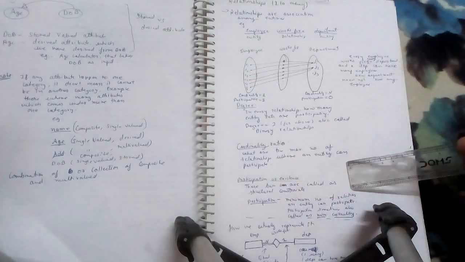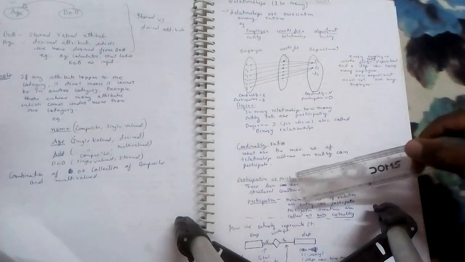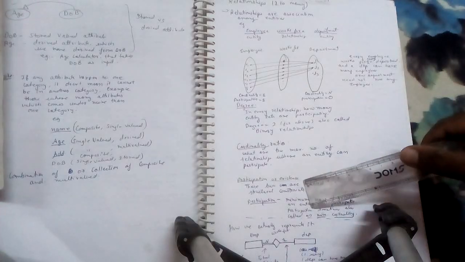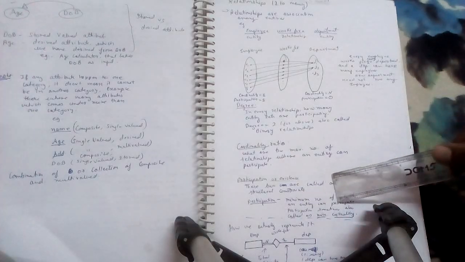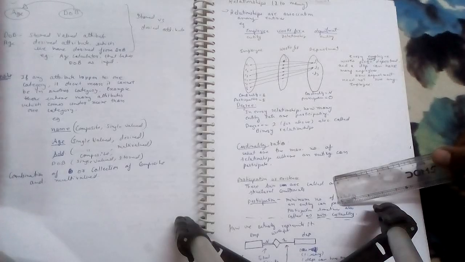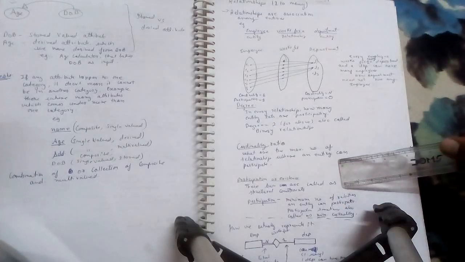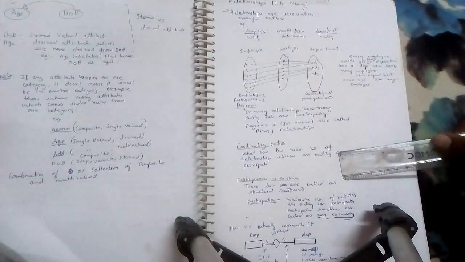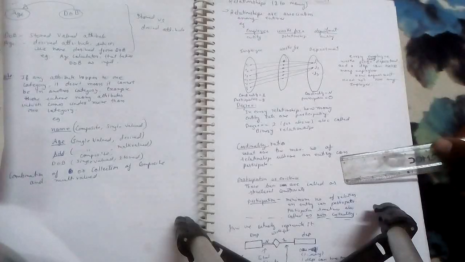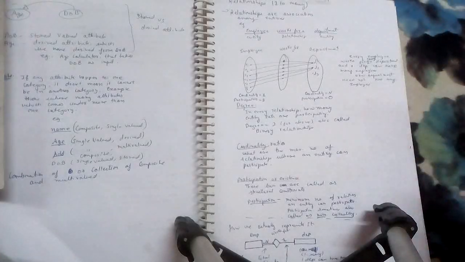The minimum number of relationships an entity can participate in is sometimes also called minimum cardinality. Let me tell you in a very simple way.